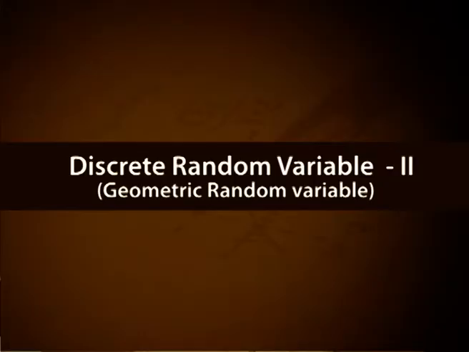Welcome back. In this module, we will discuss a discrete random variable called geometric random variable. Consider a random experiment with only two possible outcomes, success and failure. Let P be the probability of success and Q equal to 1 minus P is the probability of failure.